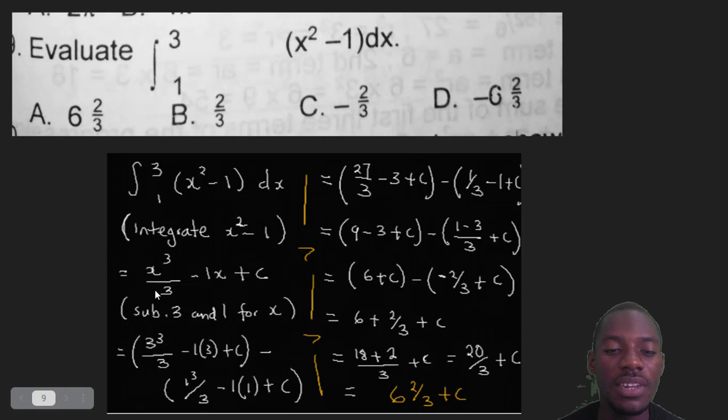So this is my answer here. This is your answer for integration. Instead of x, replace the x by 3. That will become 3 to the power 3 over 3 minus 1 times 3 plus c.